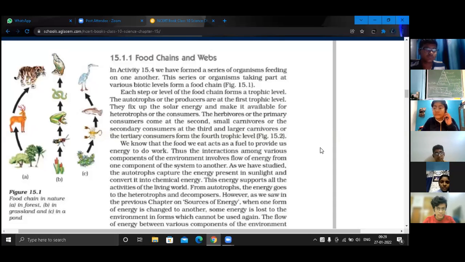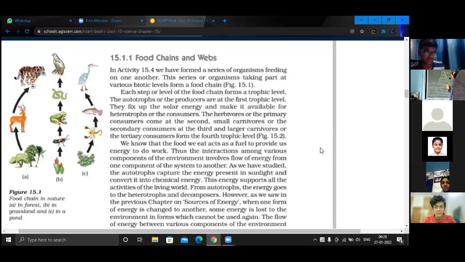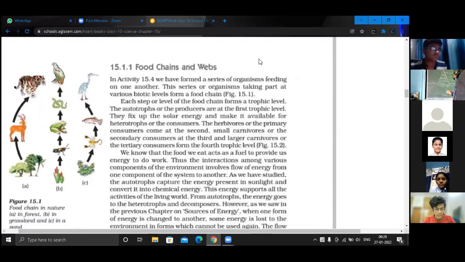They are producers, but they are in direct contact with the sunlight, isn't it? So whoever is in the most direct contact with sunlight will also have more energy. Agree? Yes, ma'am. It has the highest energy level. They will have the most energy. Agree? Yes, ma'am. Right? So they have the highest energy level.